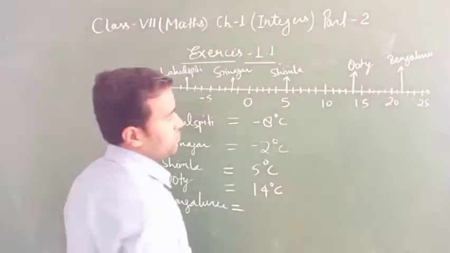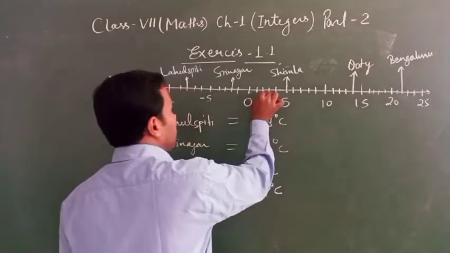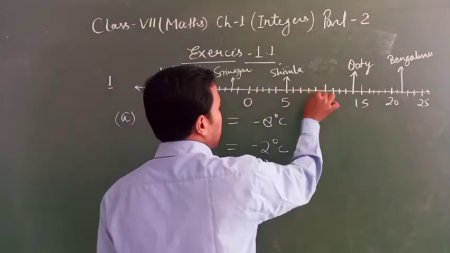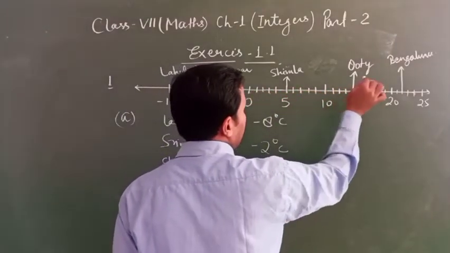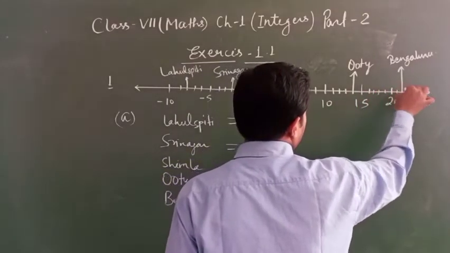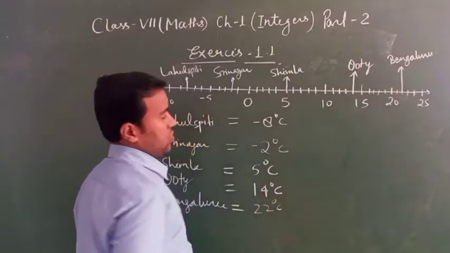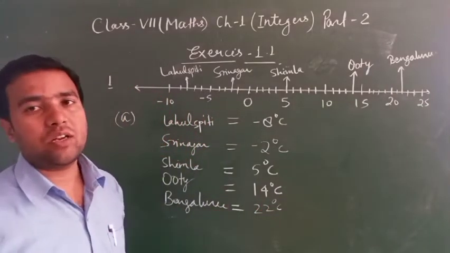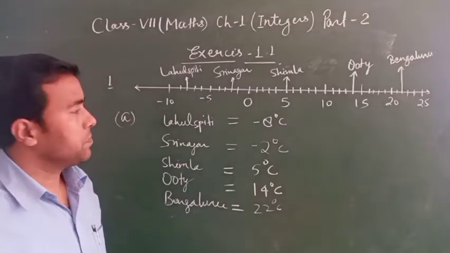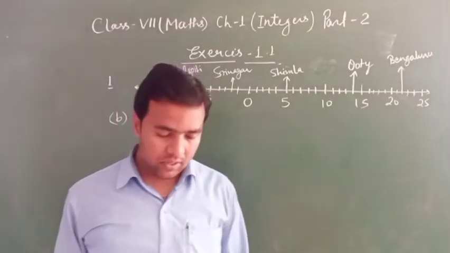Bangalore how much? Counting 0, 1, 2, up to 22. Bangalore is 22 degrees Celsius. Bas, that is the answer of the A part. Note this down.